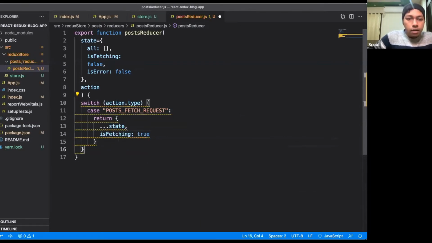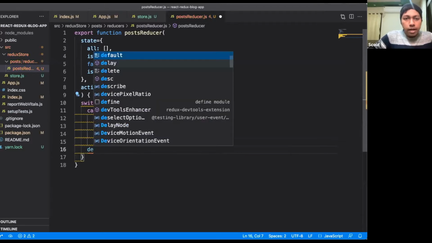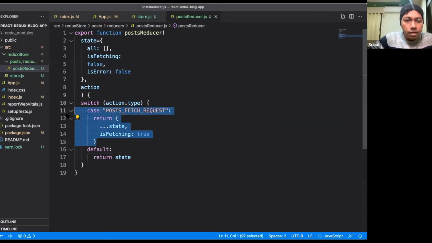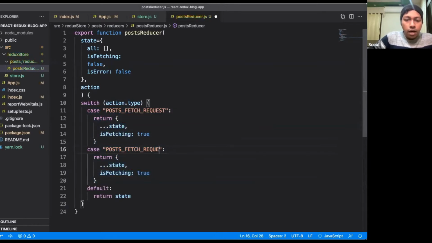And there should be a default case, because I'm writing a switch case, so I have to give a default that returns state.